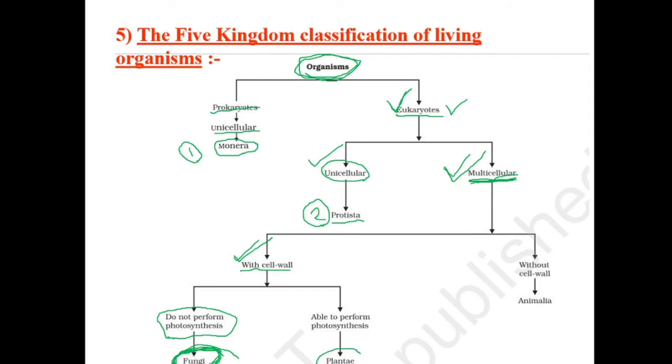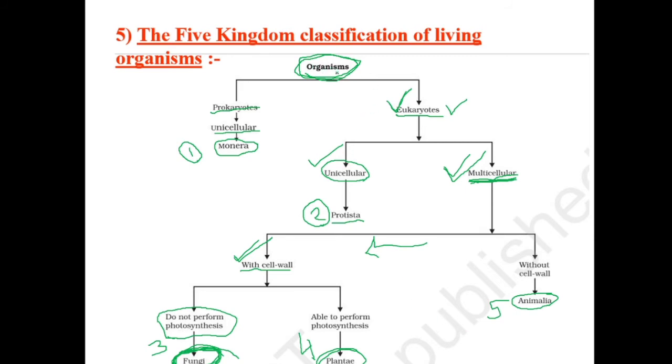Now if you are able to perform photosynthesis, then you will go to kingdom Plantae. So this is our third kingdom, this is our fourth kingdom, kingdom Plantae, and that is the fifth kingdom. If you do not have a cell wall, where should you go? This came when you answered that I have a cell wall, right? If your answer was that I do not have a cell wall, you will go to kingdom Animalia.